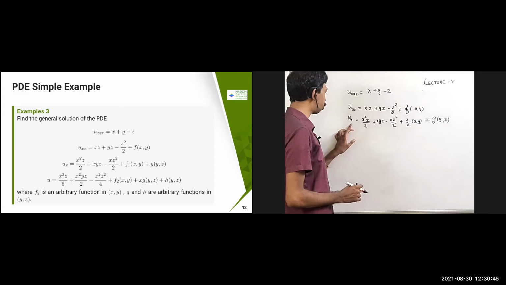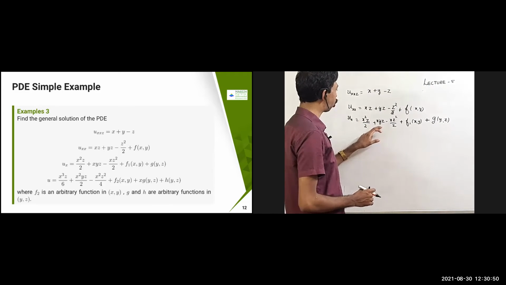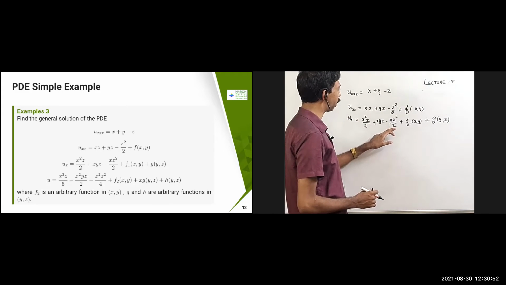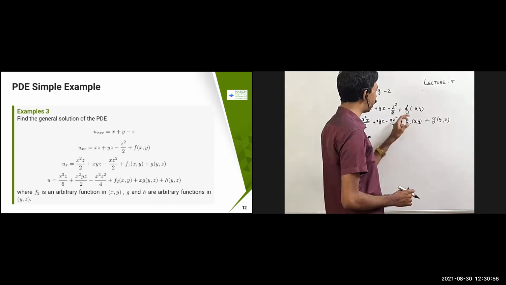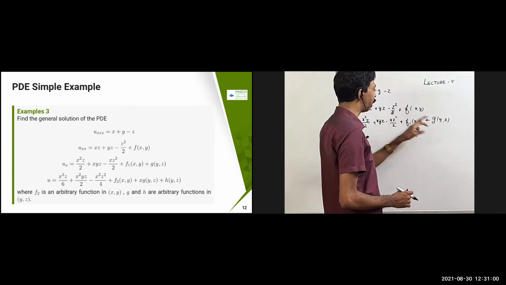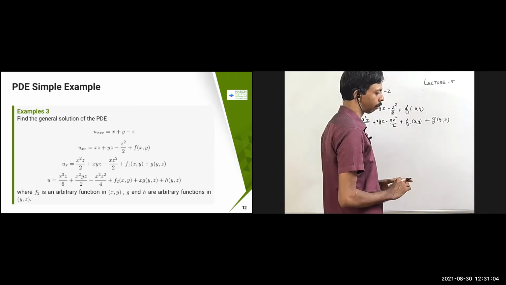So if I differentiate with respect to x, what are you going to get? This is going to become x z, and this is going to become y z, and this is going to become x z square by 2. As I mentioned already, f1 of x comma y is nothing but the integration of this one. Therefore, if we differentiate this one, we are going to get this f of x comma y. And g of y comma z is independent of x, so we are going to get 0. Any questions?